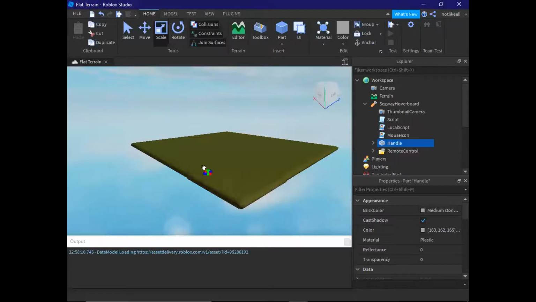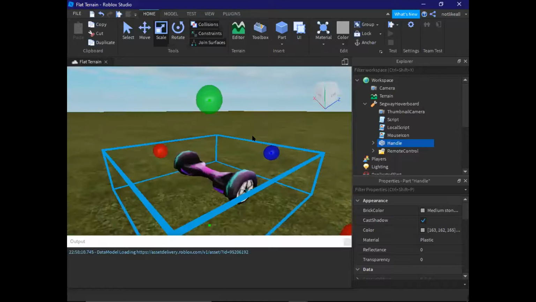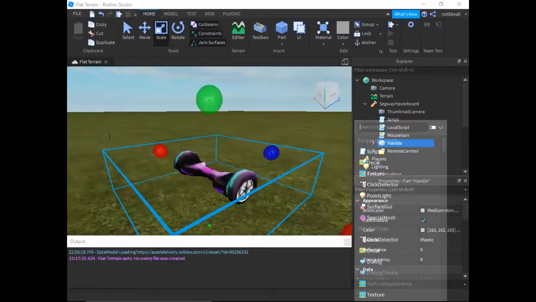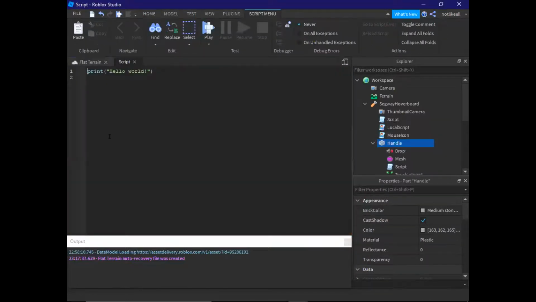Now, I'm going to go near to the hoverboard. How do you add a script? And what about the Lua thing that I was talking to you about? Where is that all going to be? I'll tell you. I'll click on handle, and I'm just going to click on the hoverboard, and I'm going to add the plus sign, and I will add the script. Okay, there we go. We are at the Lua section of Roblox.